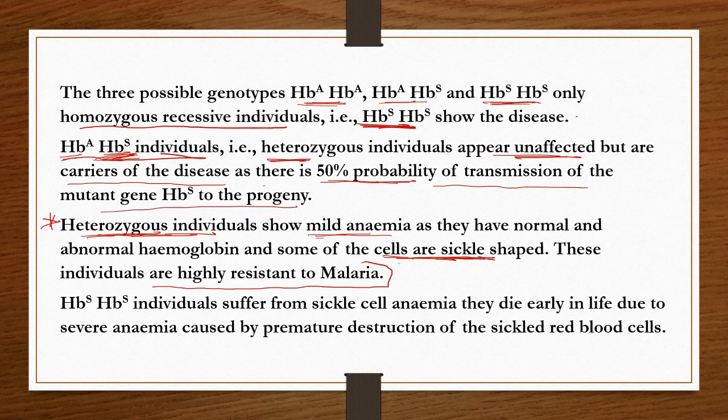HbS, that means homozygous individuals, suffer from this sickle cell anemia. They die early in life due to severe anemia caused by premature destruction of sickle cell red blood cells. So before maturity only, the sickle cell red blood cells are destroyed. As a result, they will suffer with severe anemia and it leads to early death.